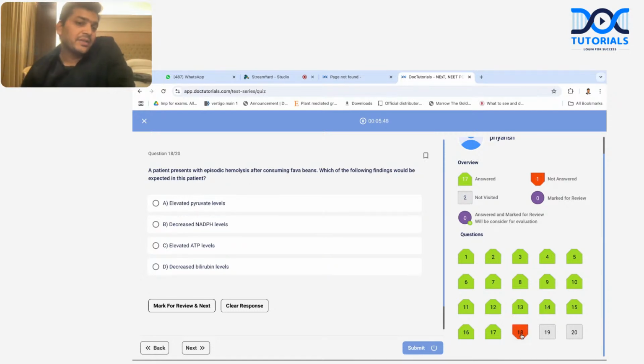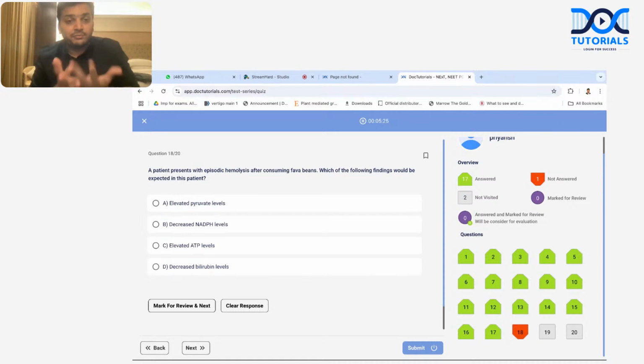The next is a patient presented with episodic hemolysis after consuming fava beans. Hemolysis is happening after eating fava beans. Which of the following findings would be expected in this patient? See, fava beans generate a lot of free radicals, and this patient is unable to tolerate free radicals, and he's developing hemolysis. It means he's not having the shield on the RBC.